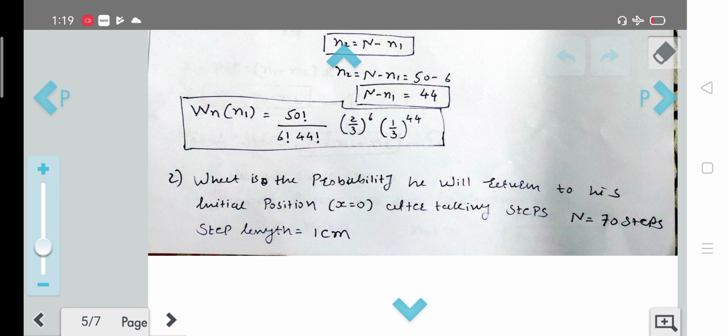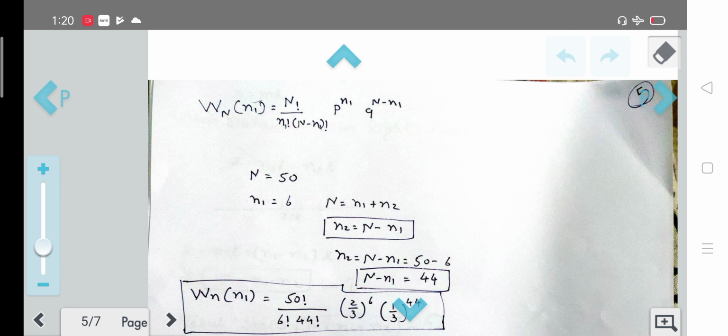So we will have finally W_n of n1 equal to n factorial upon n1 factorial into n minus n1 factorial, p raised to n1 and q raised to n minus n1, where n is 50, n1 is 6, and the total number of steps n is equal to n1 plus n2.